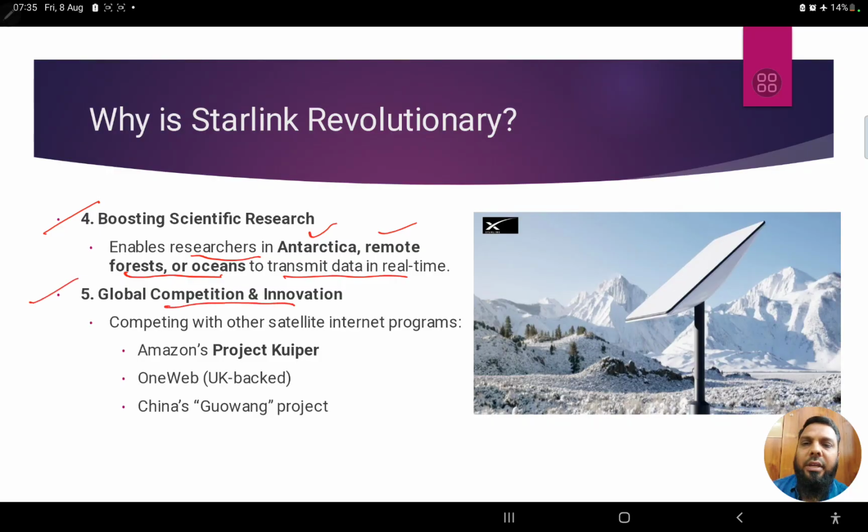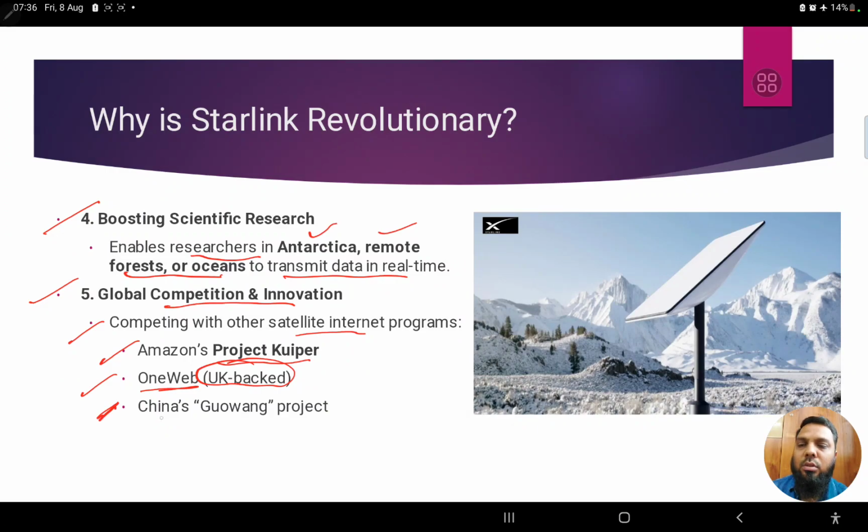Next, global competition and innovation. It's not only Elon Musk who is trying to do this. There are other countries and people also trying to come up with such ideas, competing with other satellite internet programs. Amazon is also trying to launch something called Project Kuiper. Then OneWeb, a UK based company.